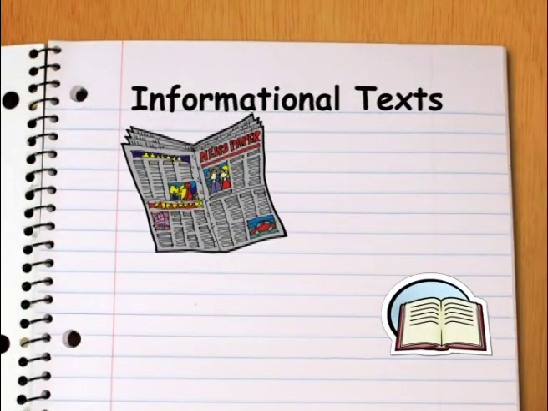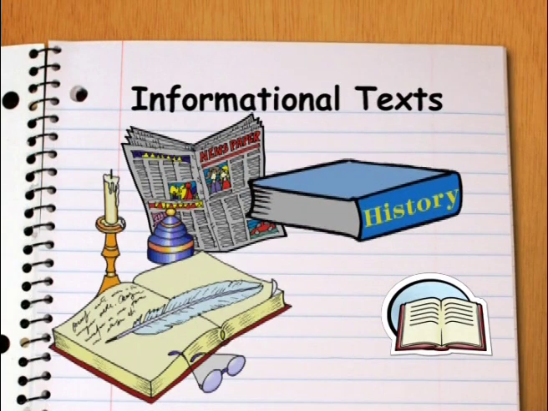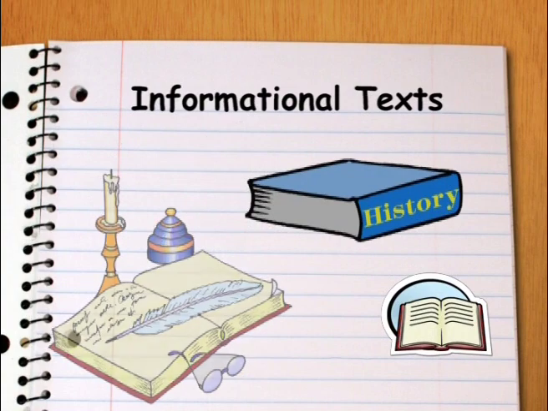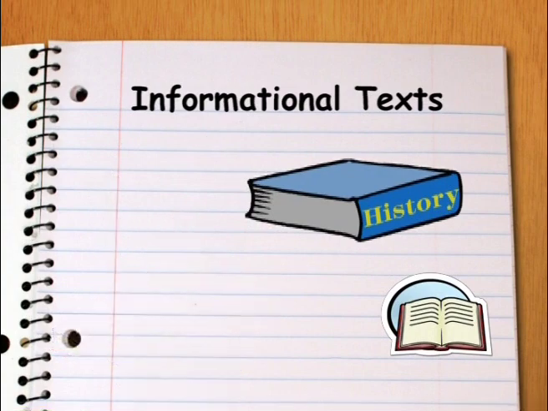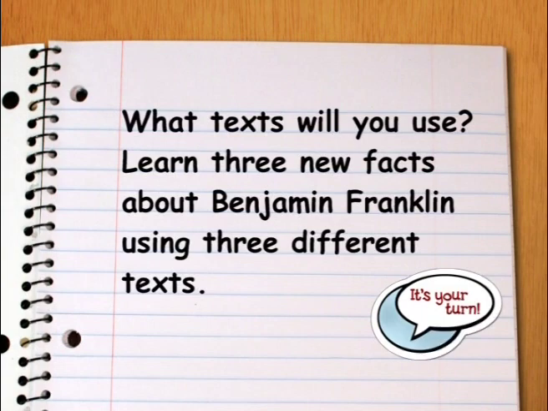As a reader, it is important to use different types of informational text to find out more about a topic. There are many different types of text you can look in, and the more you use, the more information you will learn. What text will you use? Learn 3 new facts about Benjamin Franklin using 3 different texts.